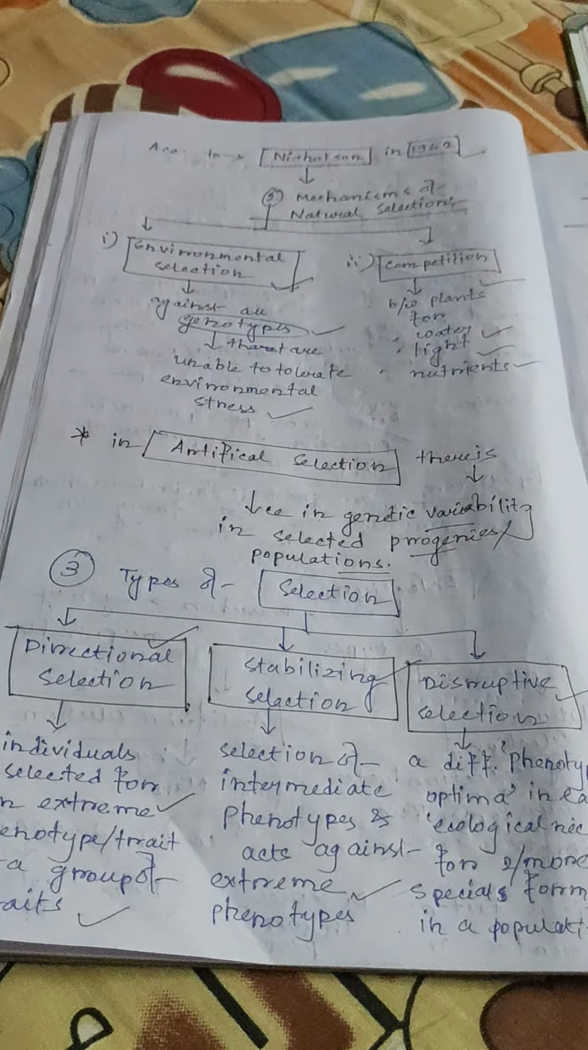The third basis is the duration of conservation, or types of seed collection: base collection, active collections, and working collections.